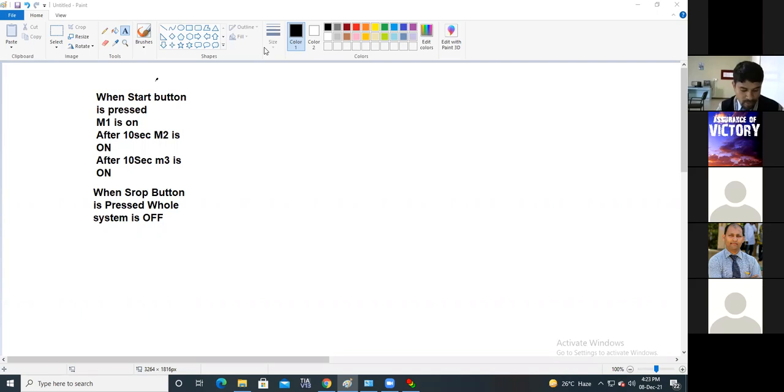But now, if I press the stop button in your network, that means if I deactivate the %IX0.1 instruction, then immediately all the systems will be turned off. Okay, it will be off.